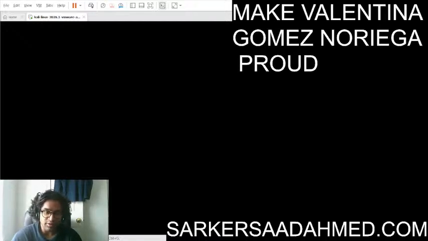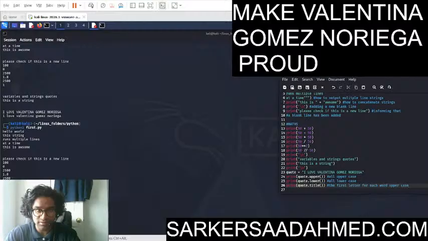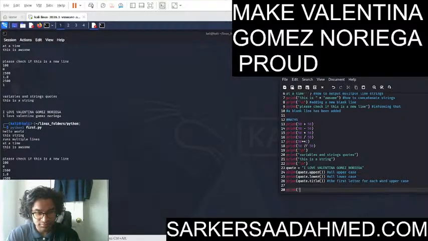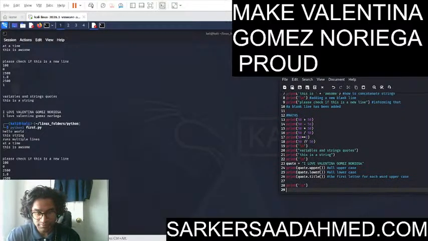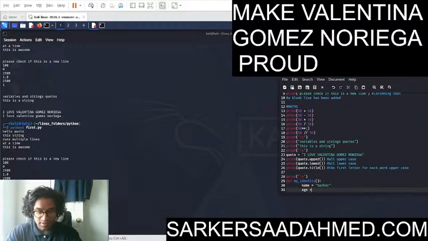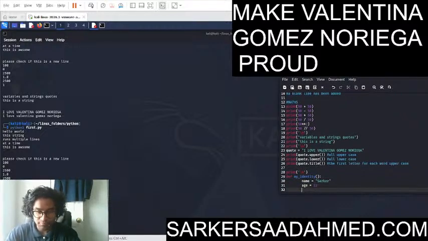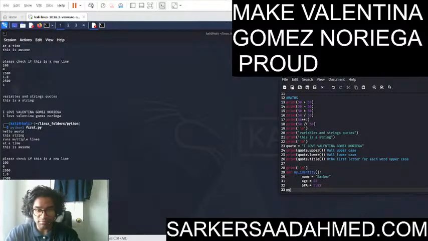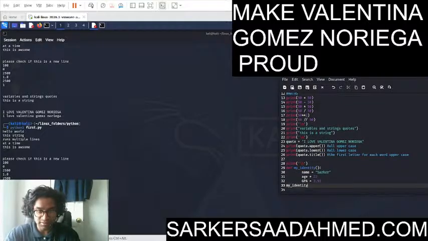This is typically what's going on, and I can actually code this out. Let me do that print. Then if I write define my identity, I'm going to have a name as Sarkar, age 22, GPA 3.93. I'm just going to call my identity.